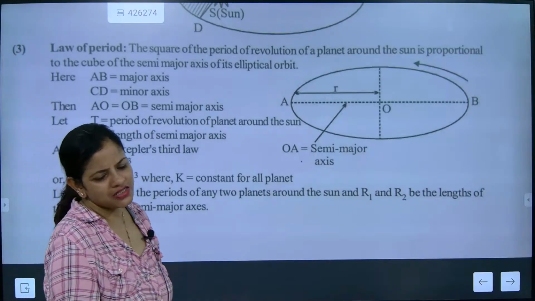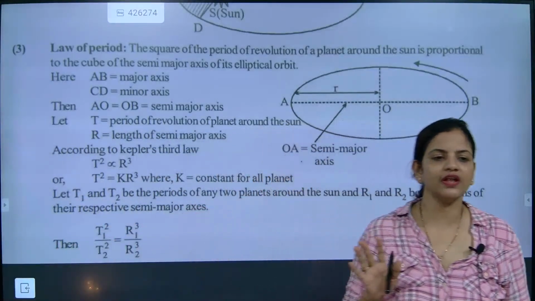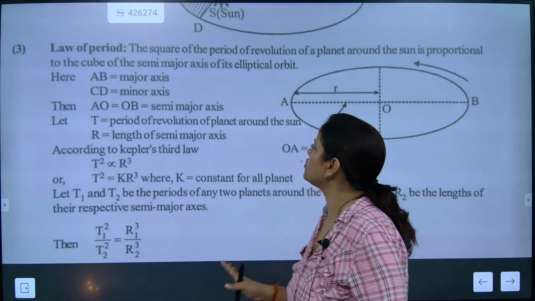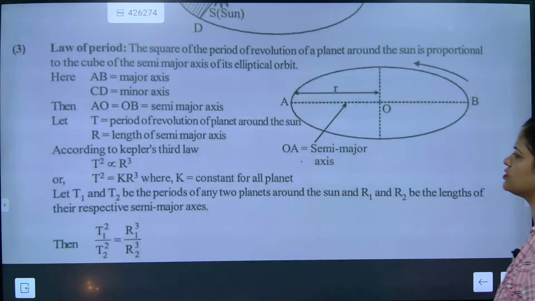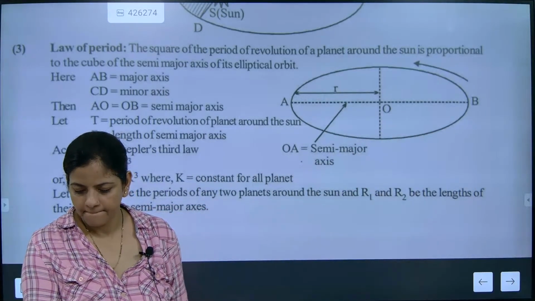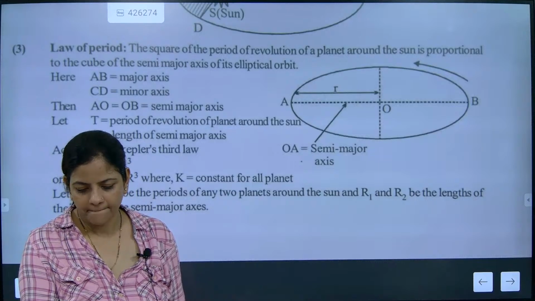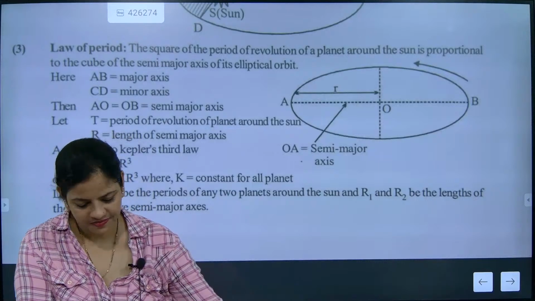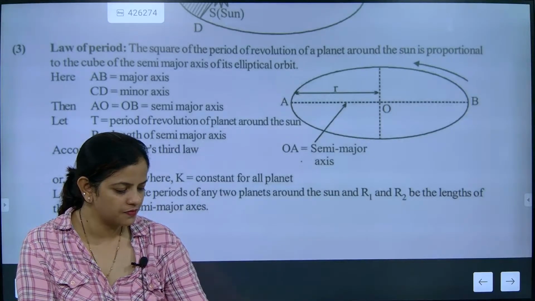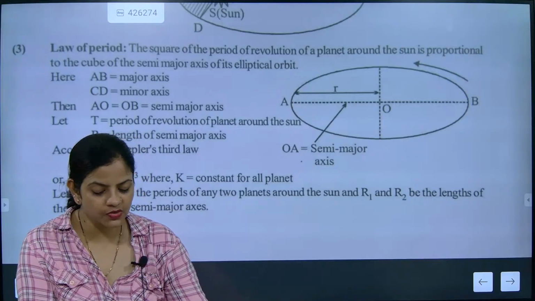Usually Kepler's they are not asking. Kepler's means only one thing we are understanding, that the time period of revolution is cube root of its rotation. Understood? So R will be there. So cube root of rotation, that part only is there.